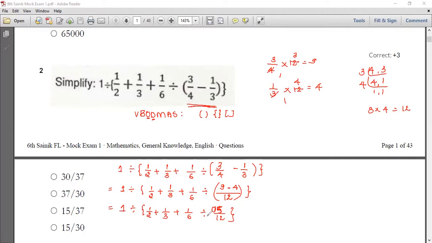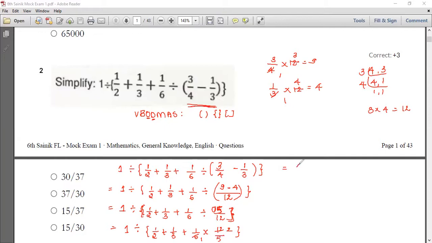So before going on to the division, we have a bracket over here, that is your flower bracket, which we have to remove. So let's remove the flower bracket. So the things are 1 by 2, 1 by 3, 1 by 6, and inside the flower bracket you have a division. So let's convert that into multiplication, and now it will become 12 by 5. Okay, so now you can do the cross multiplication. 6 ones are 6, twos are, so you have got 2 by 5 now.